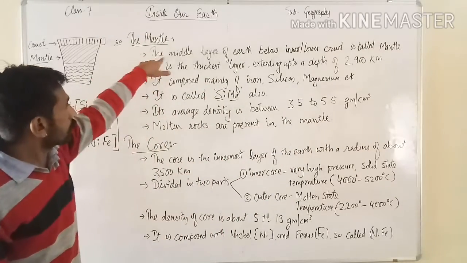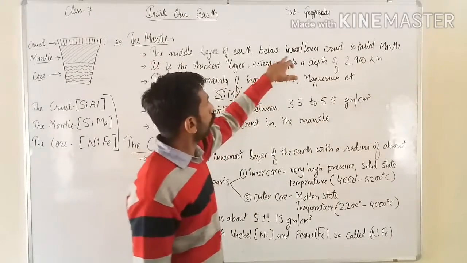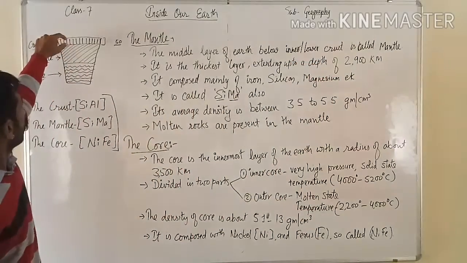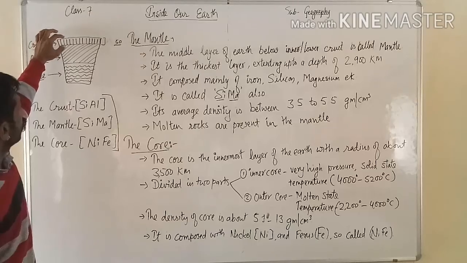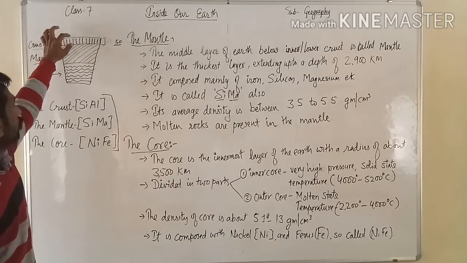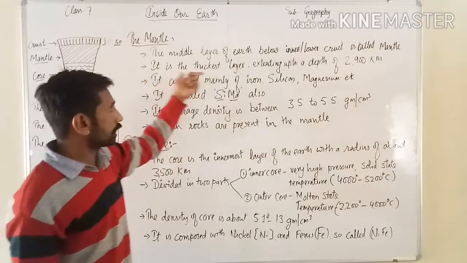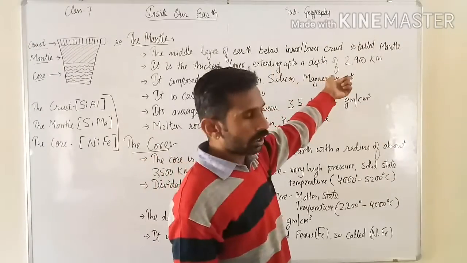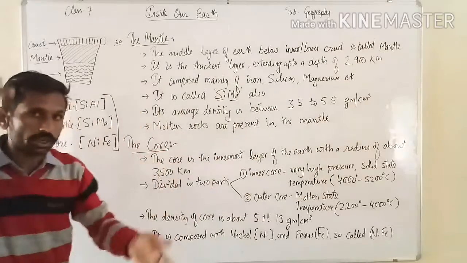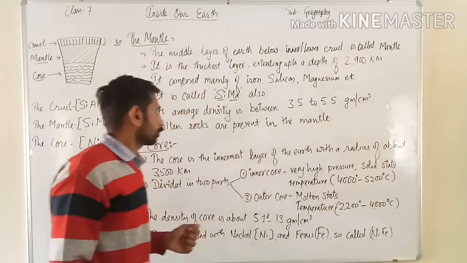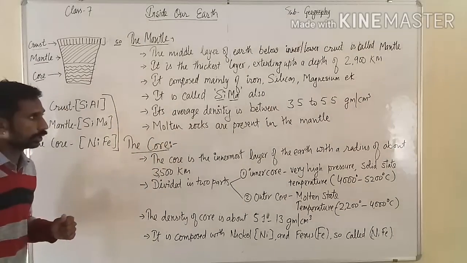The first middle layer of the earth, below the inner or lower crust, is called the mantle. It is the thickest layer, extending up to a depth of 2,900 kilometers.